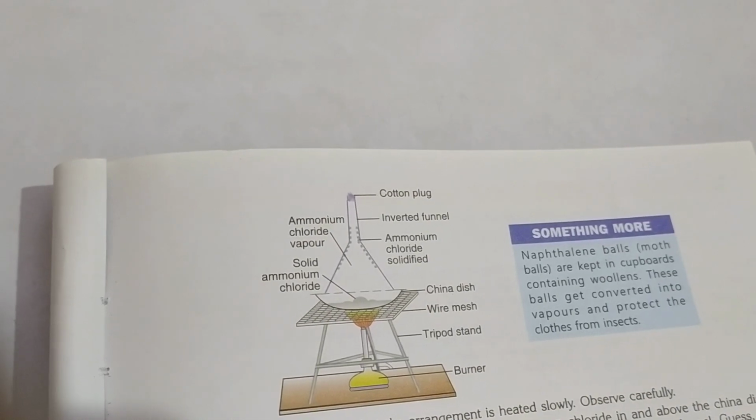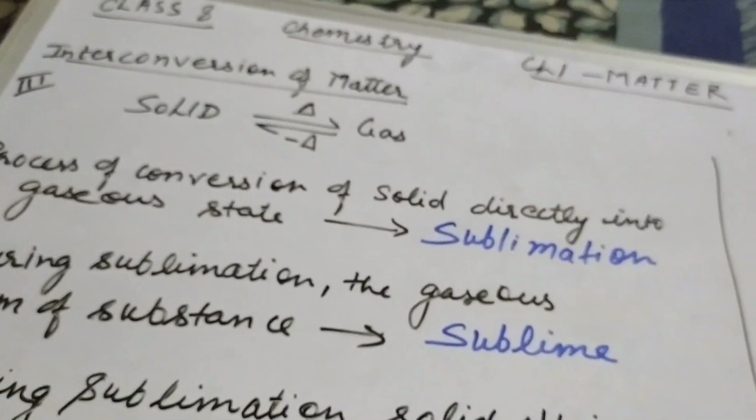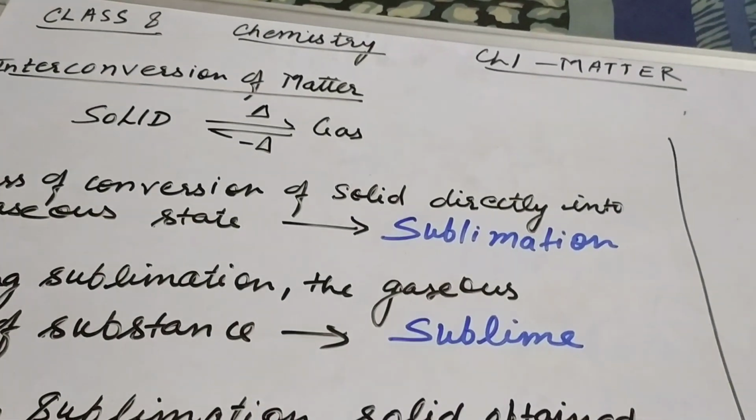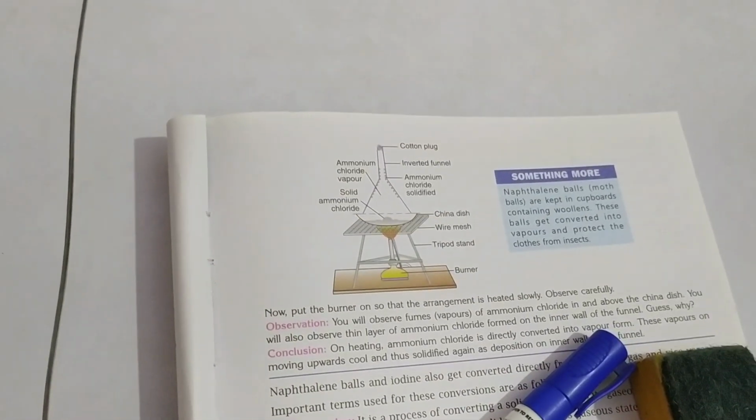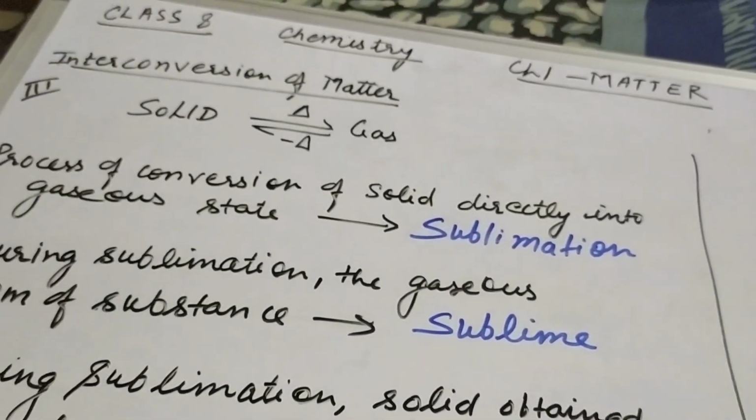So this is about the interconversion of matter from solid to gas, and one activity has been given in your book to show the sublimation process. Now the topic left in this chapter is the law of conservation of mass, which we'll deal with in the next video. Thank you.